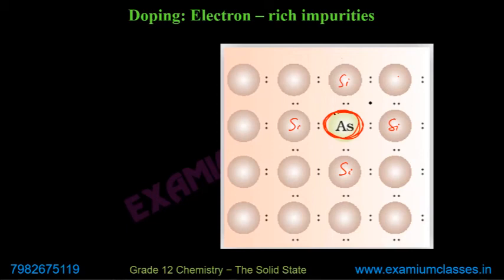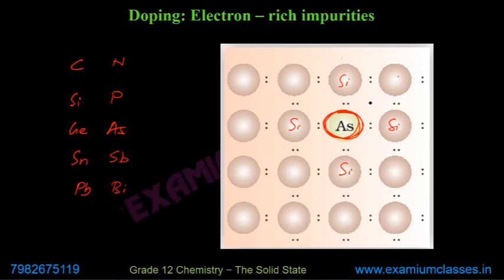Now arsenic is a group 15 element. If you see carbon, silicon, germanium, tin, lead, and we have nitrogen, phosphorus, arsenic, antimony, bismuth.